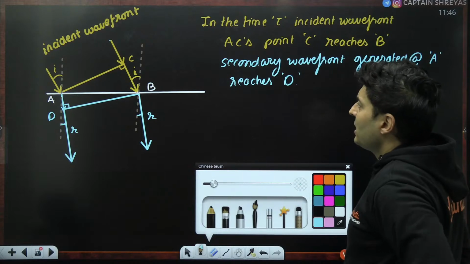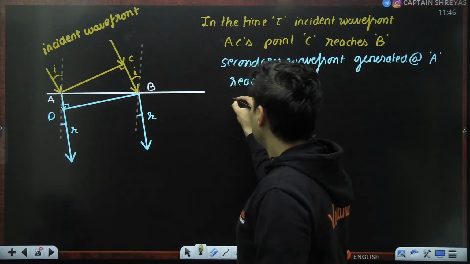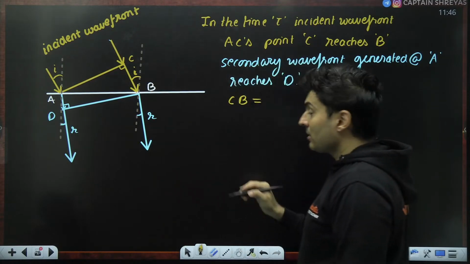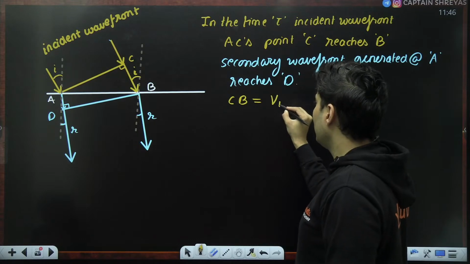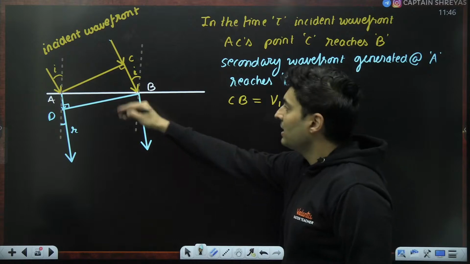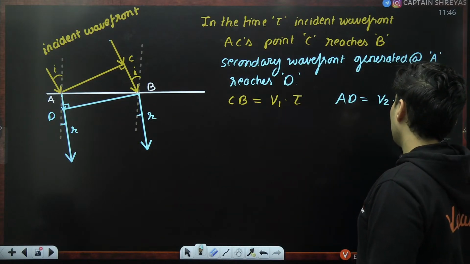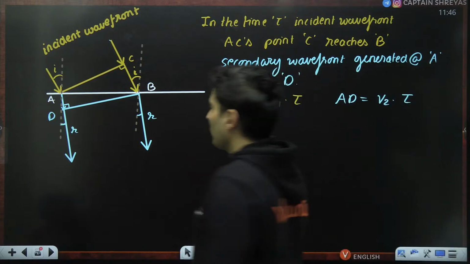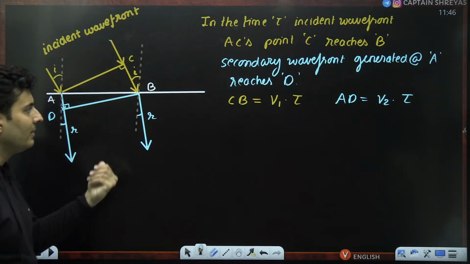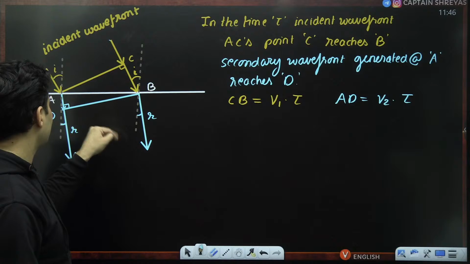Okay. Now, what you can say is basically this particular distance C to B is nothing but speed of light into the time taken, and similarly the distance A to D is speed of light into the time taken. Time taken is the same from here to here, but the speeds are obviously different. Now look at this triangle and this triangle.